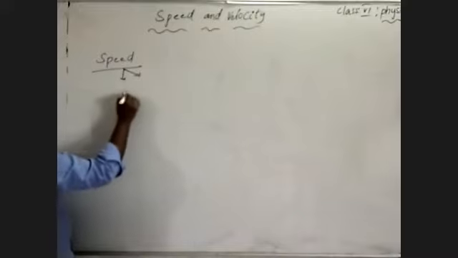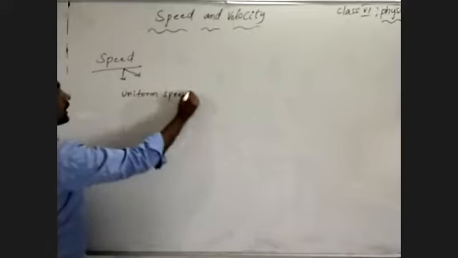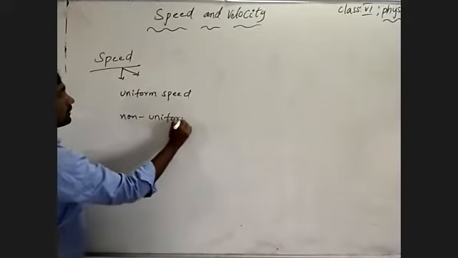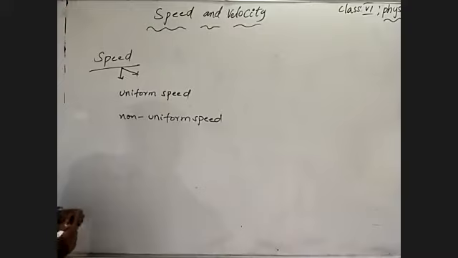One is uniform speed, another is non-uniform speed, also called variable speed.